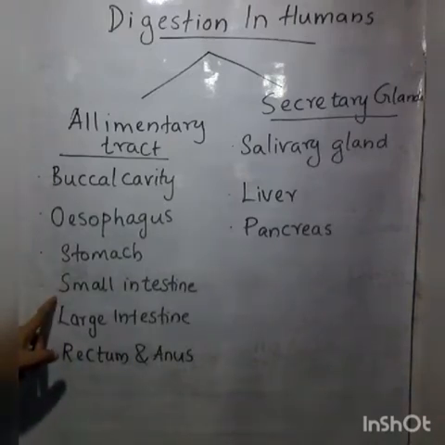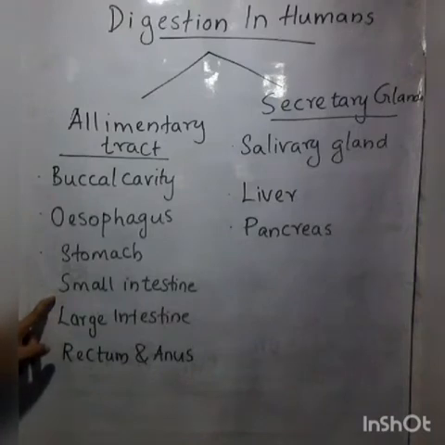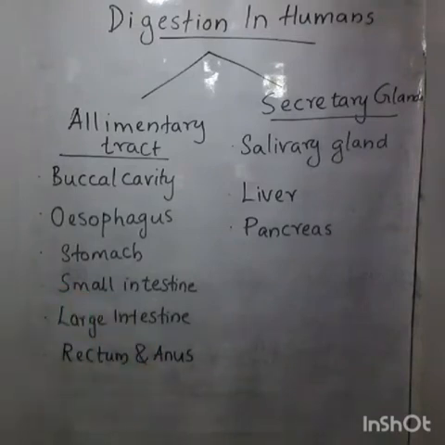Yes. And after that, within the cell, what will happen? These absorbed food materials build up to form complex substances, known as assimilation. There are some finger-like projections you can see in the walls of the small intestine, named villi, isn't it? Yes. And those villi help us absorb the components of the food into blood vessels.